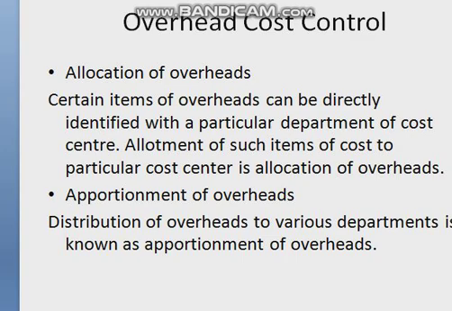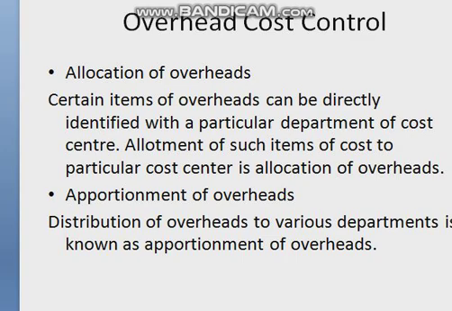Distribution of such overheads to various departments is known as apportionment of overheads. It may be defined as the allotment of proportions of items of cost to cost centers or cost units. For example, the salary of a general manager cannot be allocated wholly to any one department, as he attends in general to all the departments.